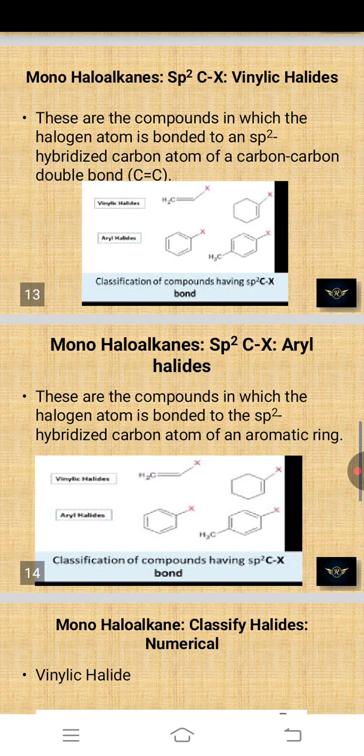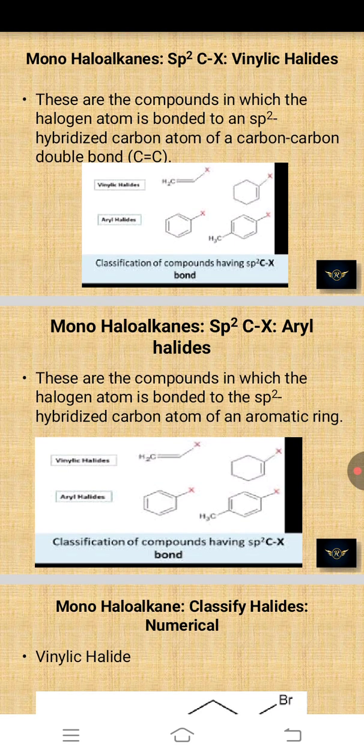And then the next one is mono haloalkane, sp2 carbon single bond halogen, vinylic halide. These are the compounds in which the halogen atom is bonded to an sp2 hybridized carbon atom of a carbon double bond. Carbon double bond, the first carbon is there, after the double bond, the carbon has a single bond to halogen. It is vinylic halide.